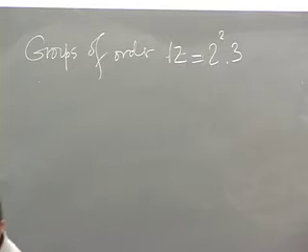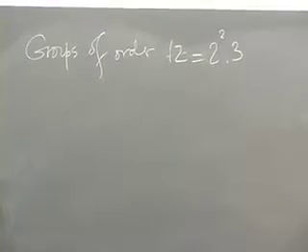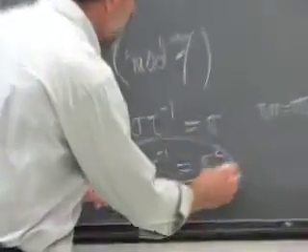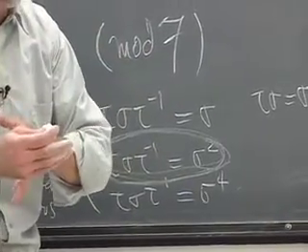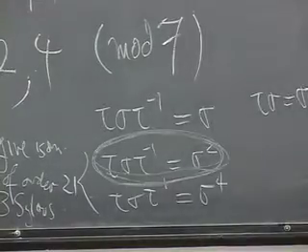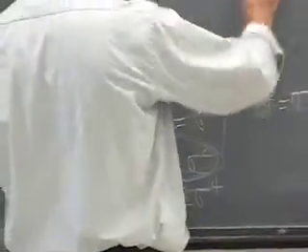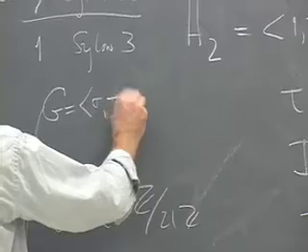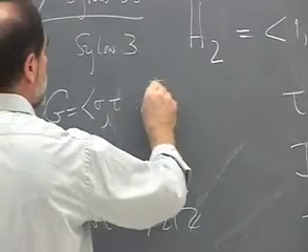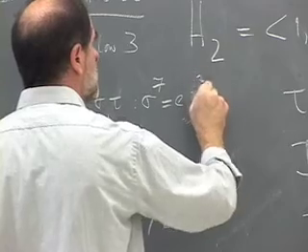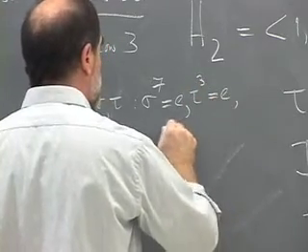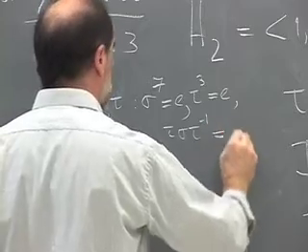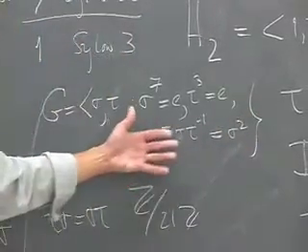Now here, things get much more interesting. It turns out, yeah? Is it clear that such a group exists? No. Thank you. It's not clear. You have to show that this kind of relation doesn't lead you into further contradiction. And there's a method of presenting groups. So this group would be presented, I would say, take the group G generated by sigma and tau, such that sigma to the 7th is the identity, tau cubed is the identity, and tau sigma tau inverse is equal to sigma squared. There's your group of order 21.